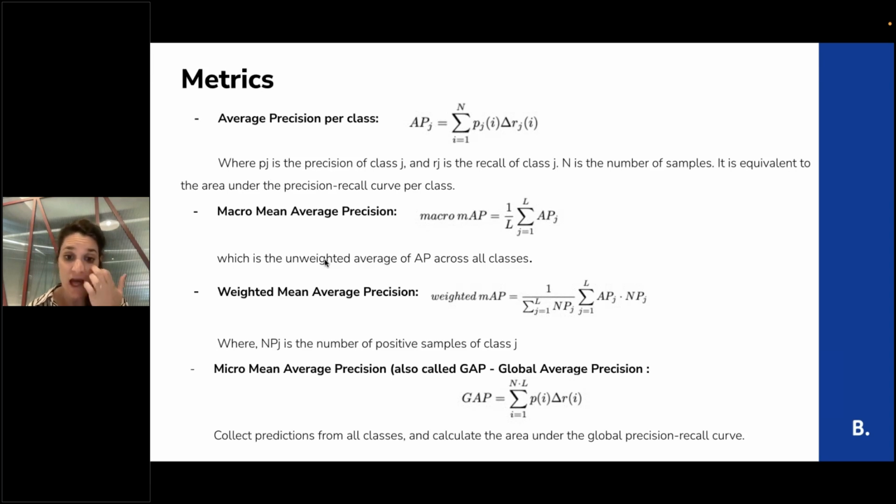And we have the global average precision, micro mean average precision, which is to calculate the area under the precision-recall curve for all of the classes together.